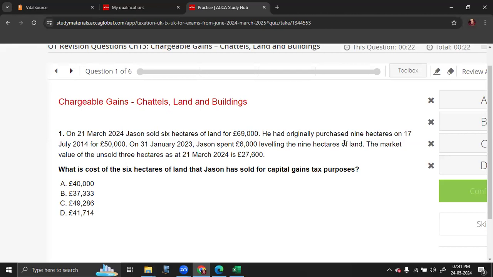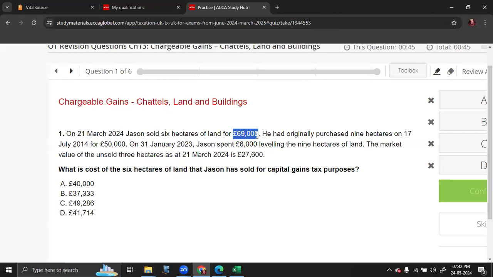So what is the cost of the 6 hectares of land that Jason has sold for CGT purposes? Okay, so let's read the situation. On 21st March 2024, Jason sold 6 hectares of land for 69,000. He had originally purchased 9 hectares of land on 17th July for 50,000.